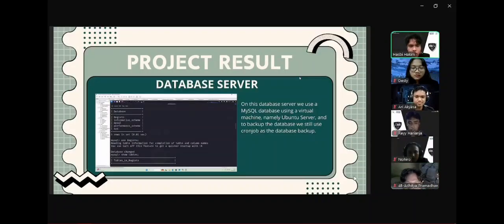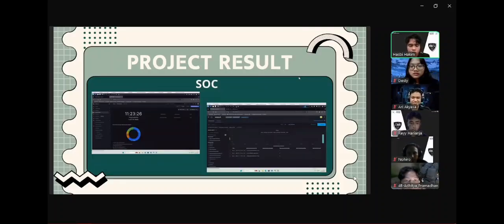Next, the database server. On this database server, we use a MySQL database on a virtual machine, namely Ubuntu Server, and to back up the database, we use a cronjob as the database backup. Next, on this slide is the SOC section, where the photo on the left is the dashboard of Grafana and the photo on the right is VirusTotal.